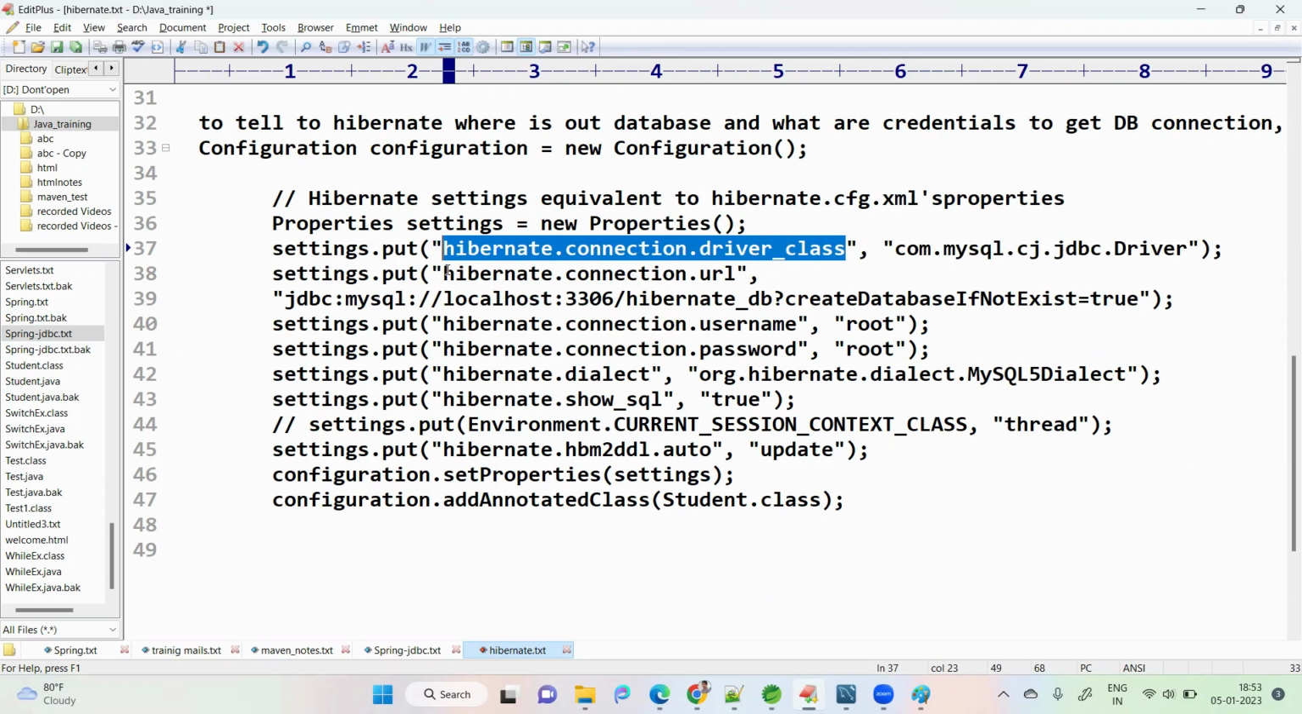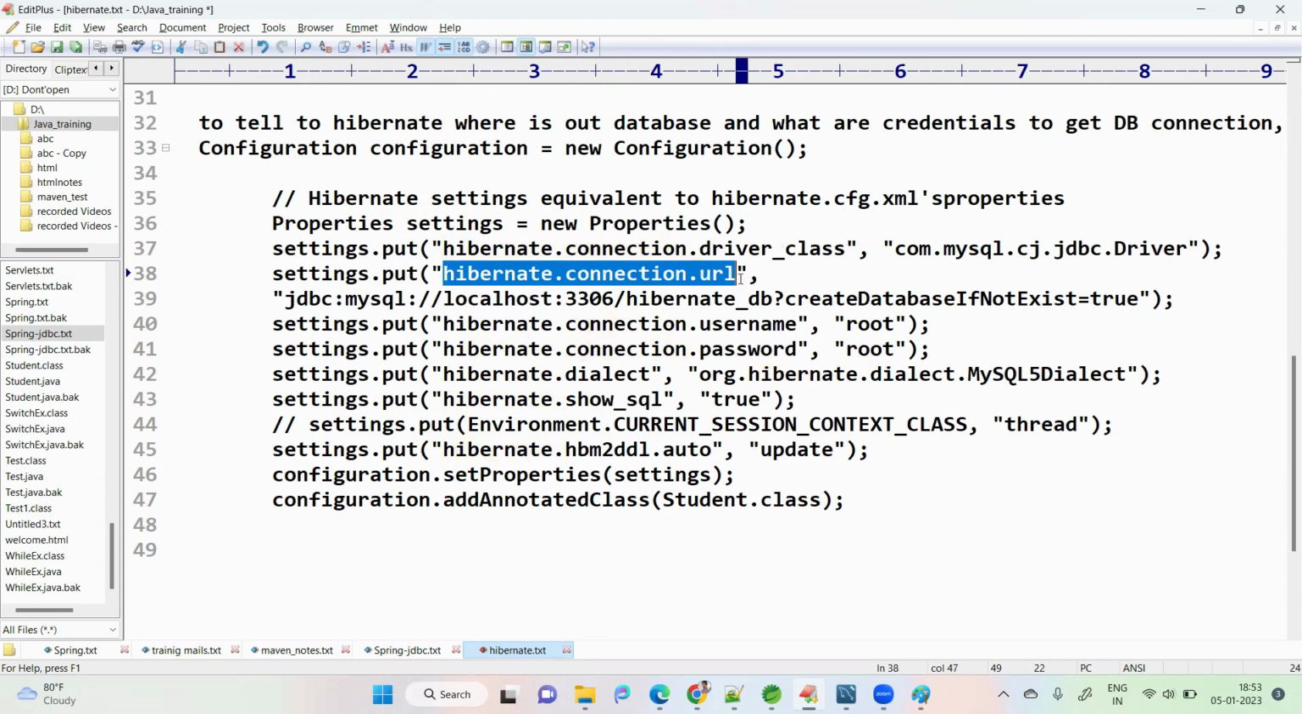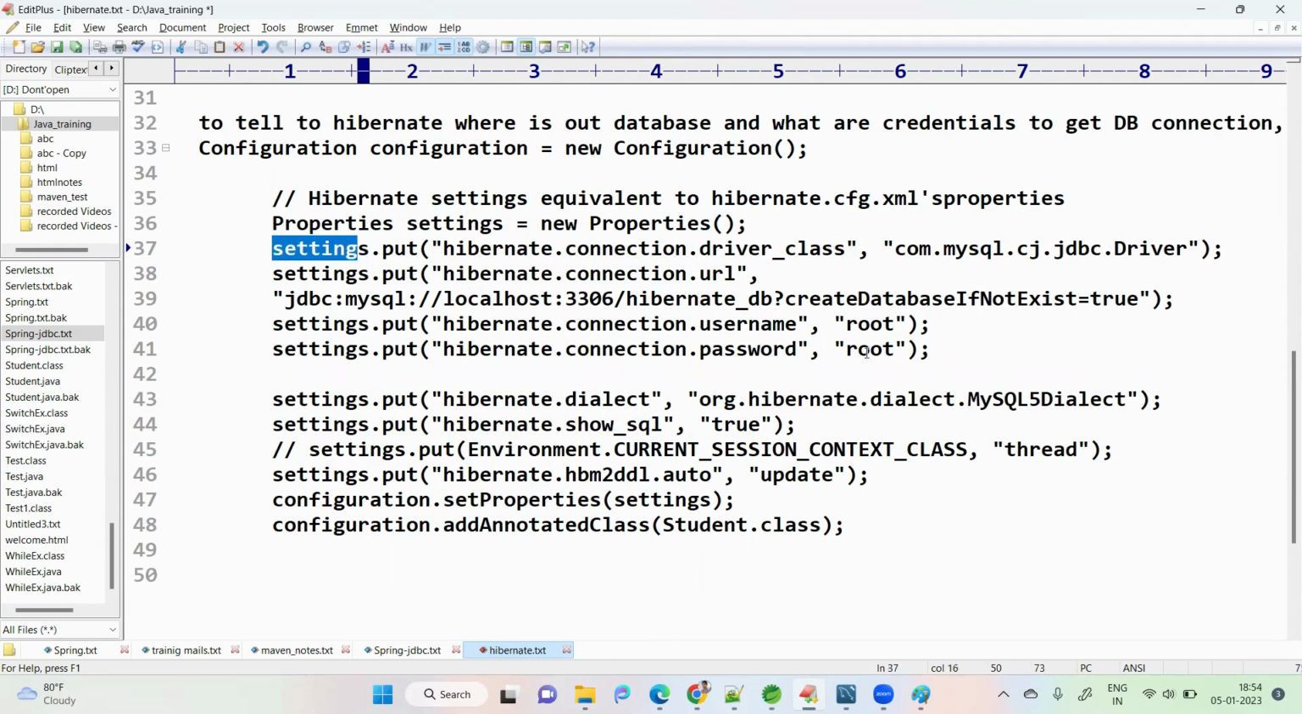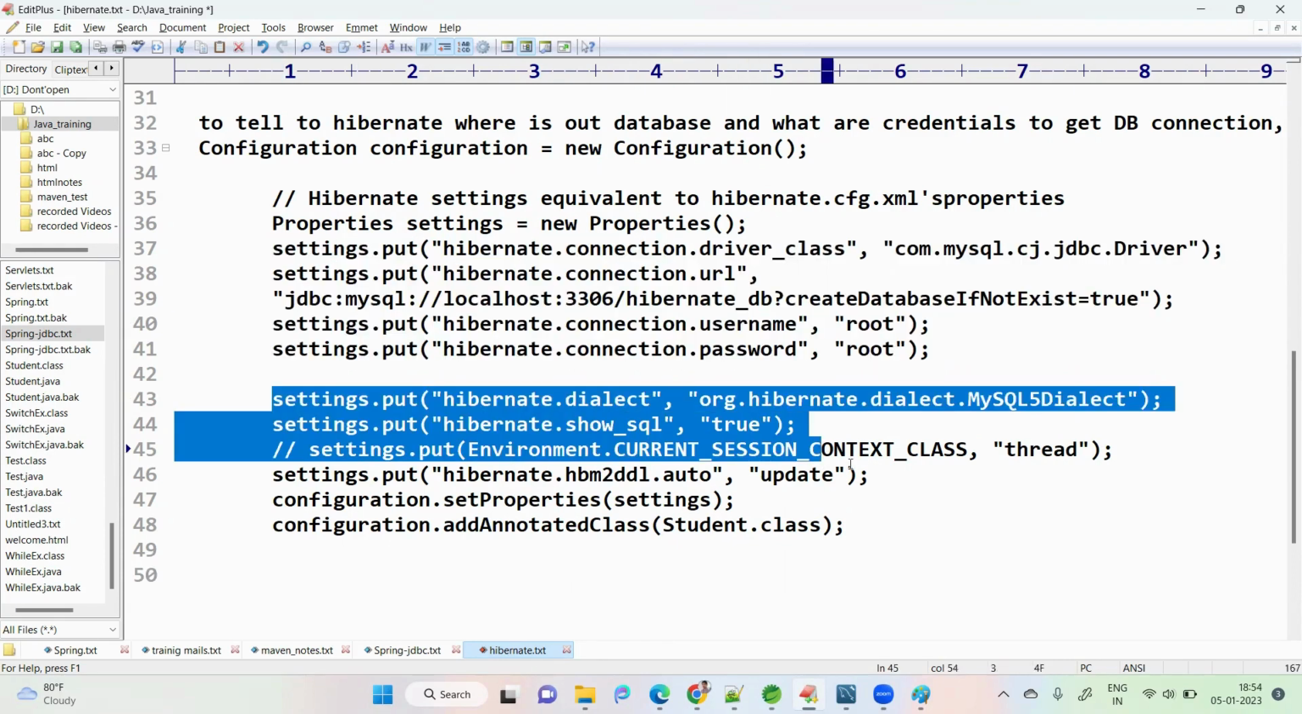To tell Hibernate this is the database URL, hibernate.connection.url, hibernate.connection.username, hibernate.connection.password. Dialect. What is dialect? I'll tell you later. These are some meta information. These four are connection information. These are some extra information that I will tell one by one.